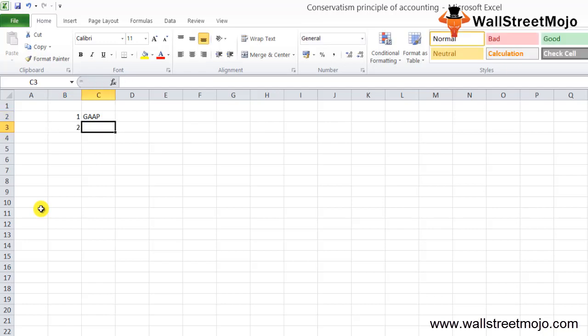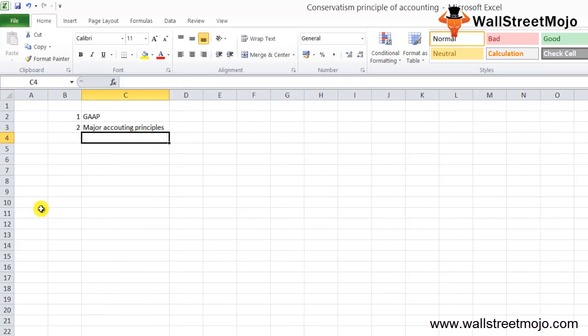Now, the principle of conservatism is one of the major accounting principles and guidelines under UK GAAP, which is the regulatory body of principles and standards of accounting that all the accountants across the globe need to follow while reporting the financial activity of the business. Now, the principle of conservatism is mostly concerned with the reliability of the financial statement of a business entity.